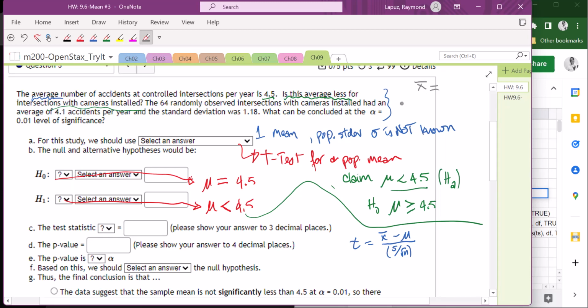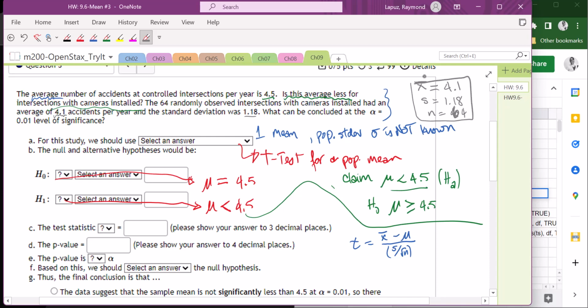So your sample mean is going to be x bar, and that is for the 64 intersections where they have those cameras. The sample mean there is 4.1. Your sample standard deviation was given as 1.18, and then your sample size was the first thing given, and that is 64.